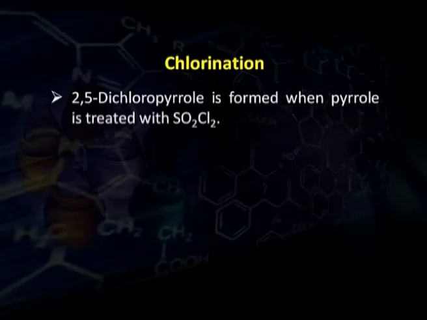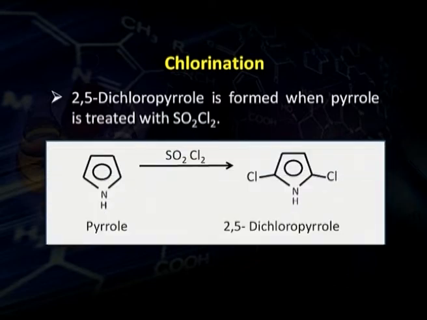Pyrrole is more reactive towards halogenation reactions. Generally, mono-halo derivatives are not obtained, we get polyhalo derivatives. So, when pyrrole is treated with sulfuryl chloride, instead of monochloro or 2-chloropyrrole, we get 2,5-dichloropyrrole.